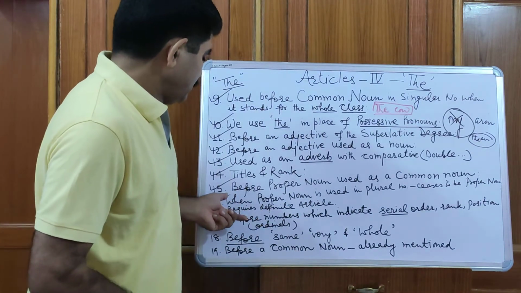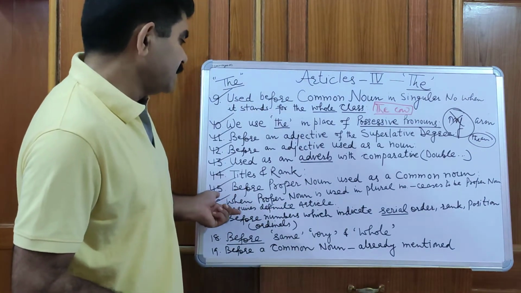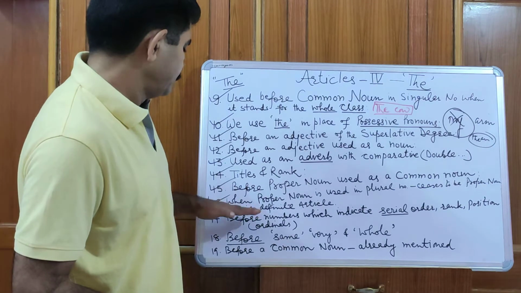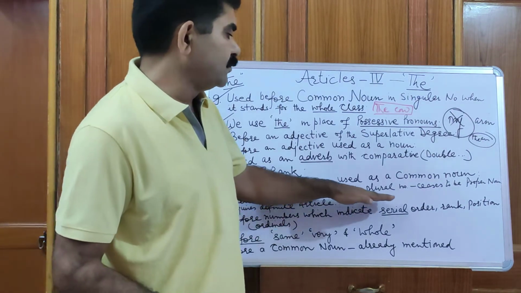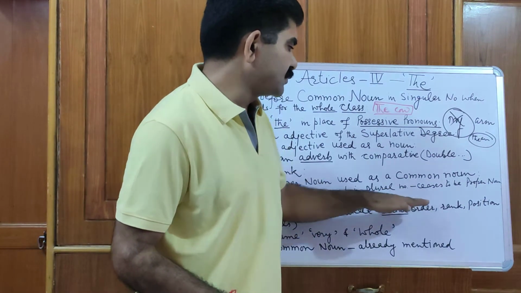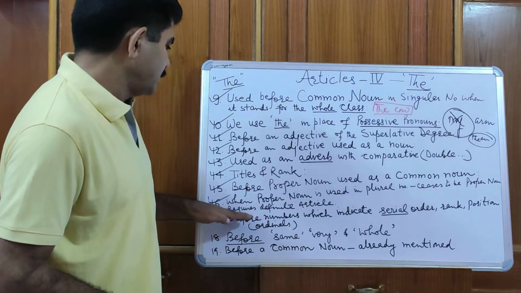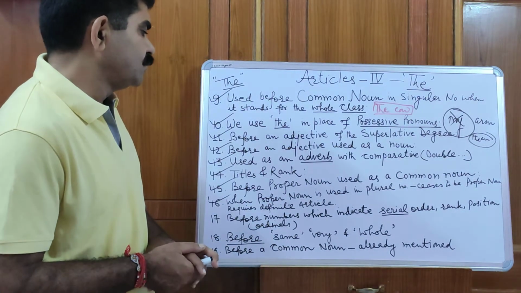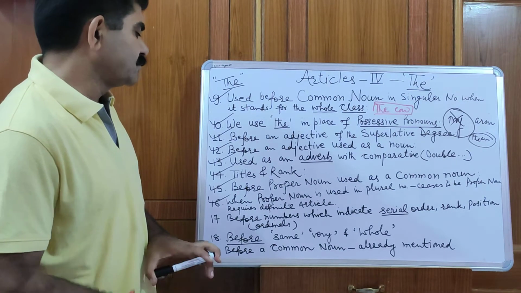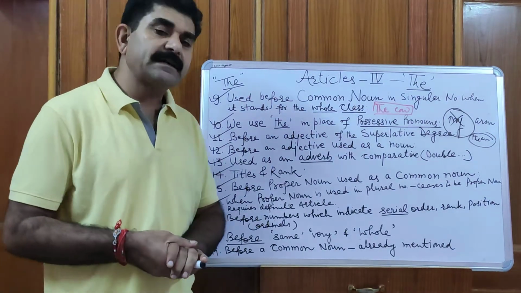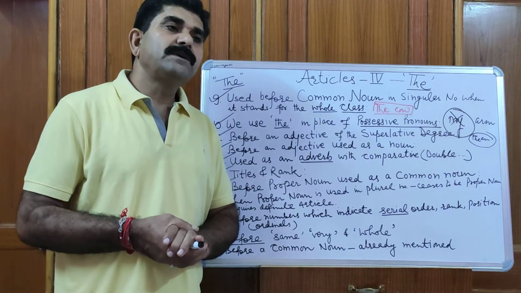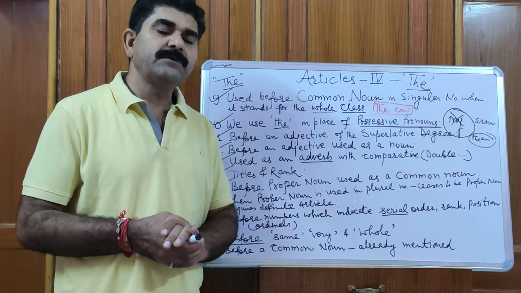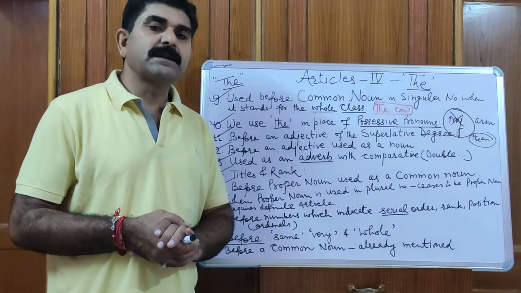Okay. So the next one is: when a proper noun is used in plural number, it ceases to be a proper noun and requires the definite article. Suppose we have Sharma, Chauhan, Bhatia, they are proper nouns.